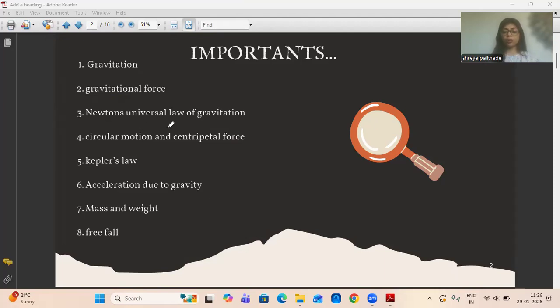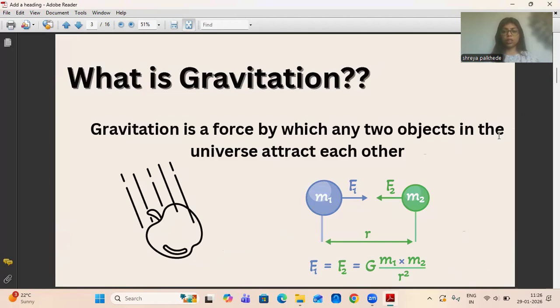Okay, so I hope you have prepared gravitation already, but I'll make sure to complete and cover all of the important points here. Okay. So starting with what is gravitation?